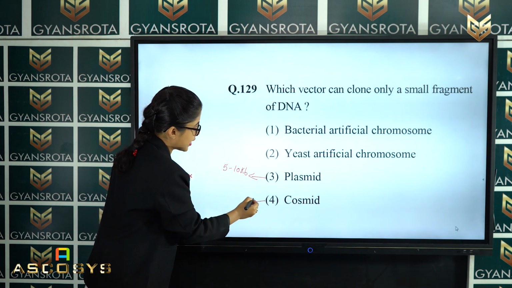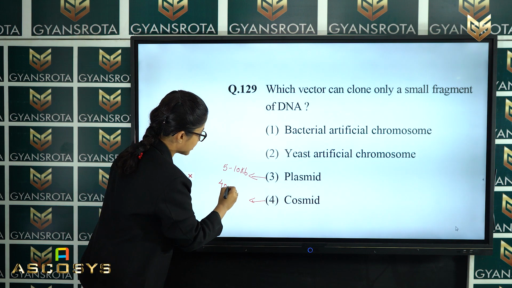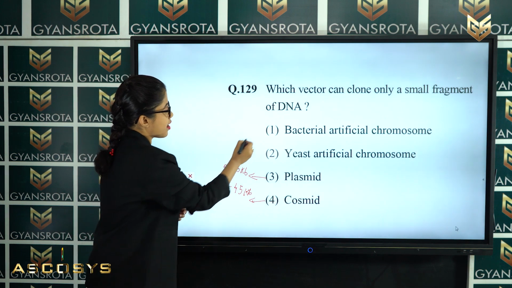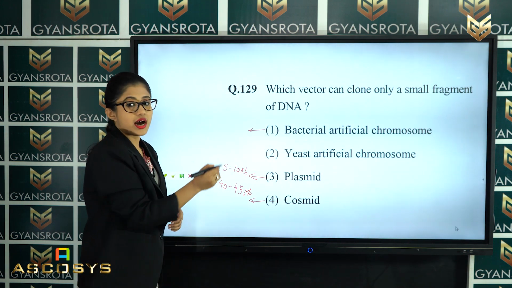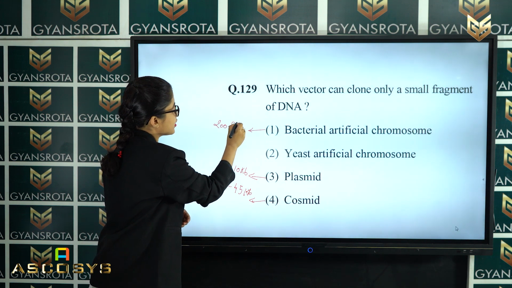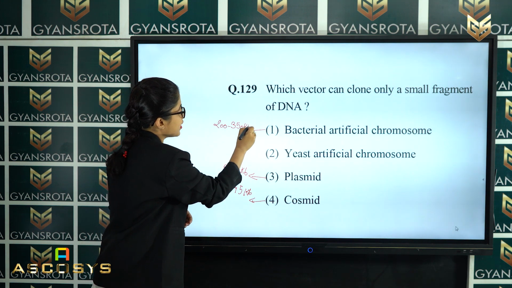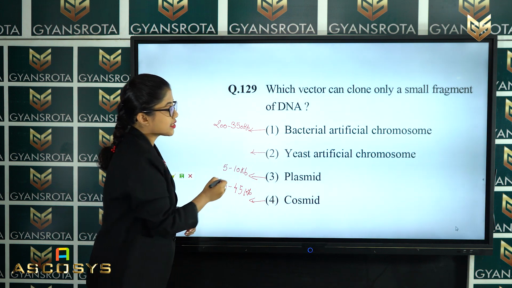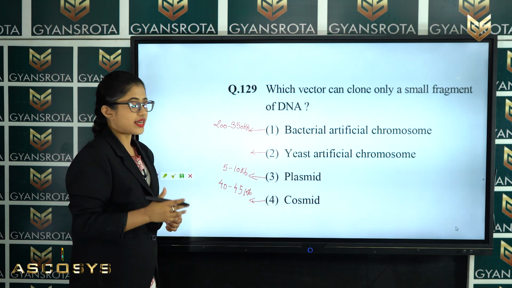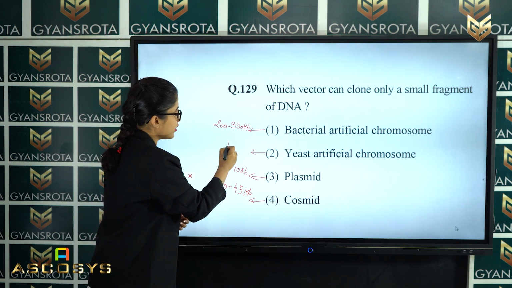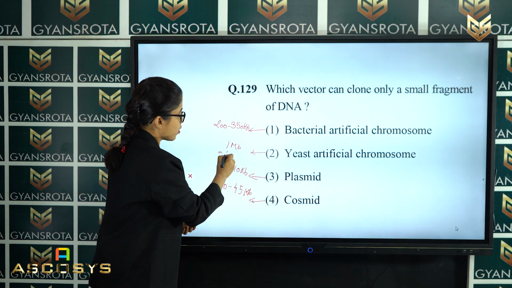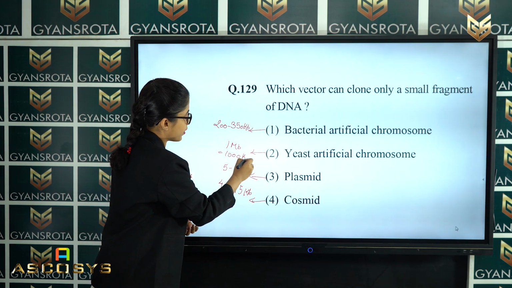For the cosmid it is 40 to 45 kb. Bacterial artificial chromosome is 200 to 350 kilobase. And the last is yeast artificial chromosome, which can hold a large DNA fragment, that is 1 megabase, which means 1000 kilobase.